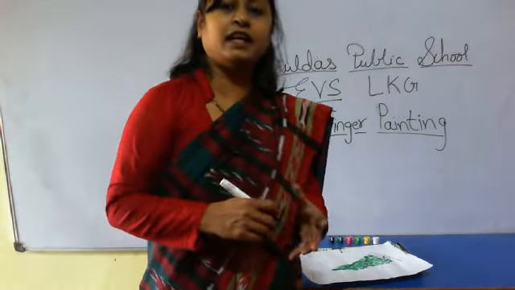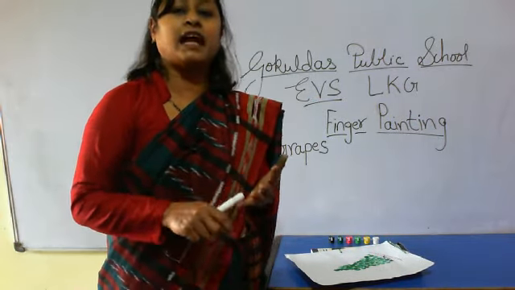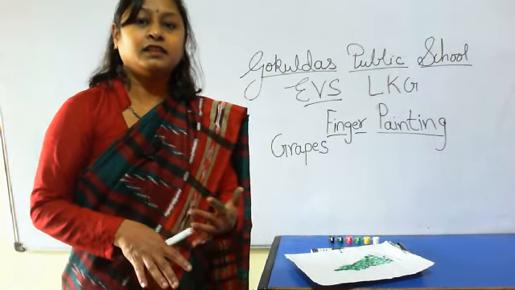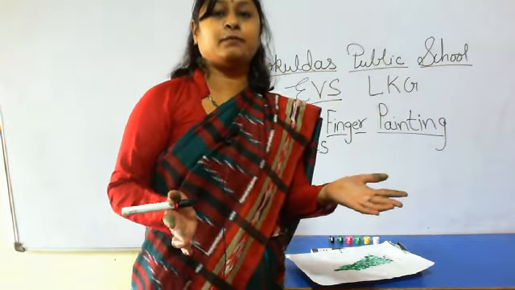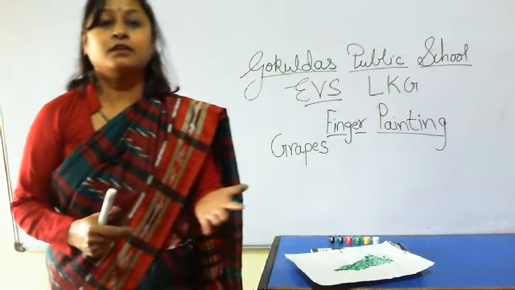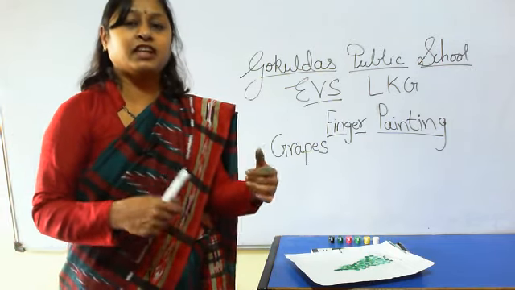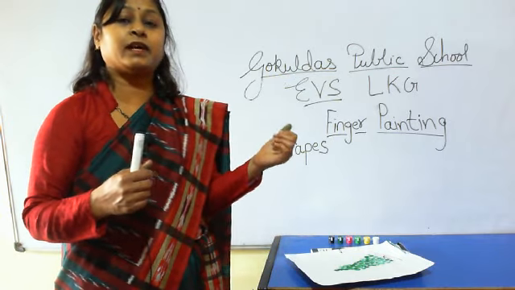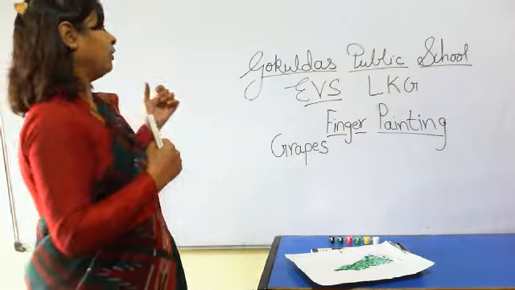Potato, onion, brinjal, cauliflower, carrot, capsicum, ladyfinger, pumpkin, spinach. There are so many vegetables. When we eat fruits and vegetables, we become healthy.